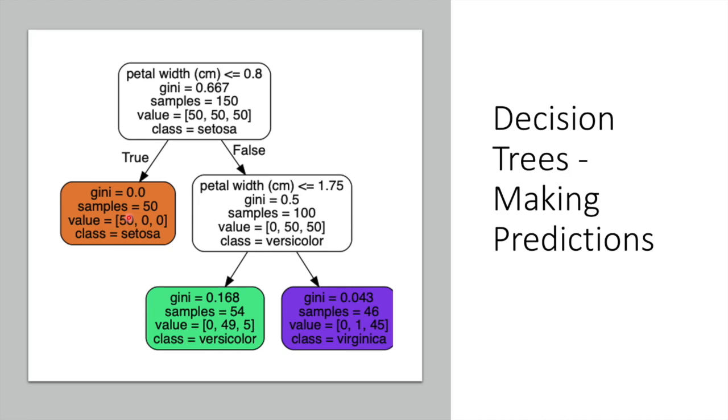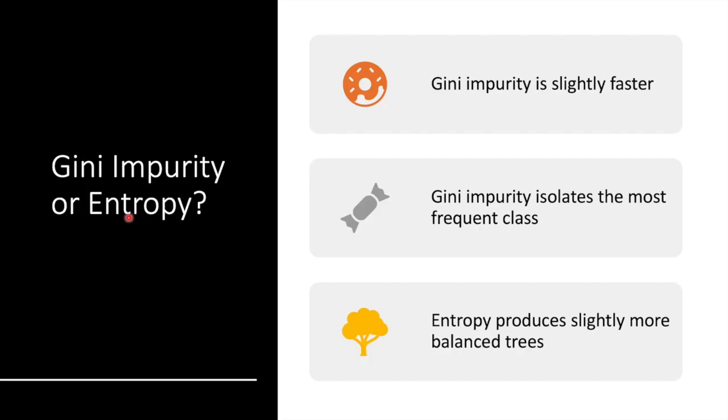But we have two different measures and we want to know which one is better to use, Gini impurity or entropy. By default, the Gini impurity measure is used when we are working with decision trees, but you can also select the entropy impurity measure instead by setting the criterion hyperparameter to entropy.